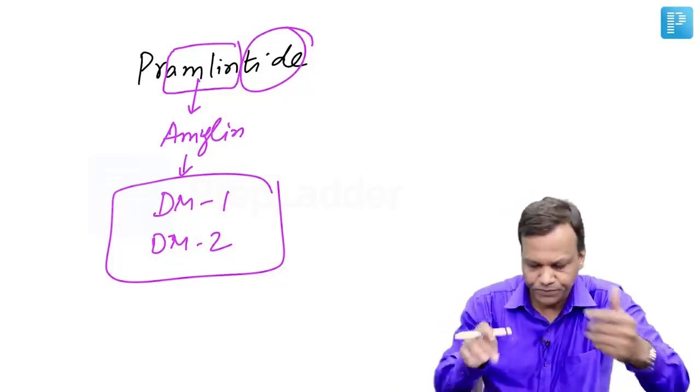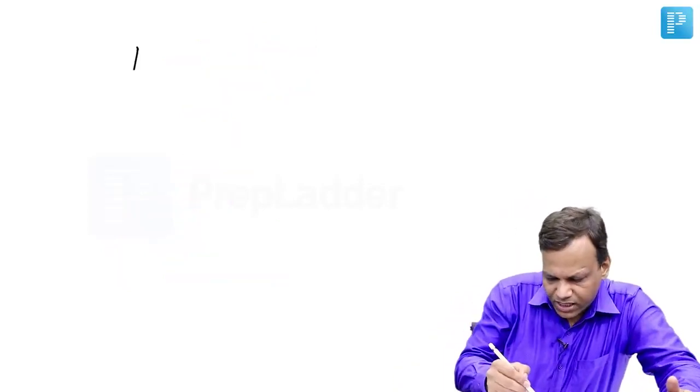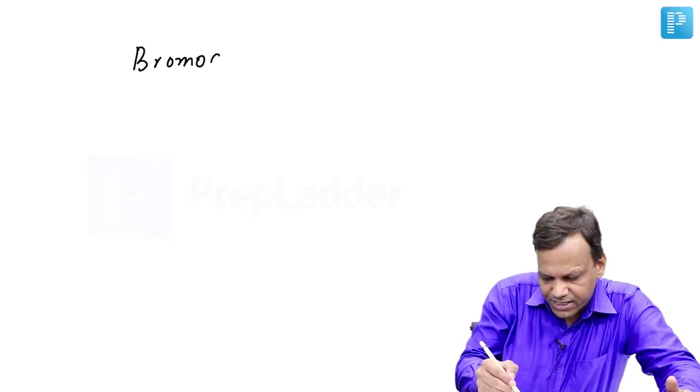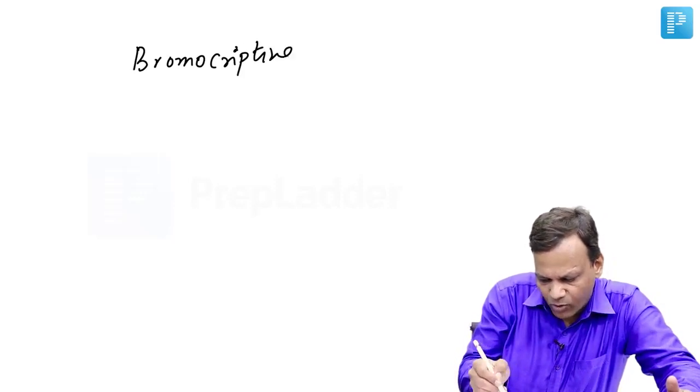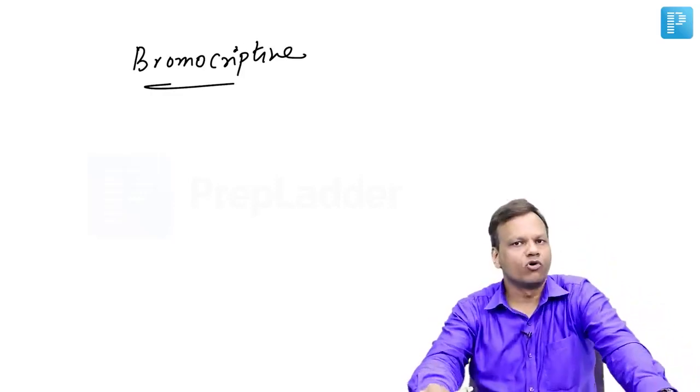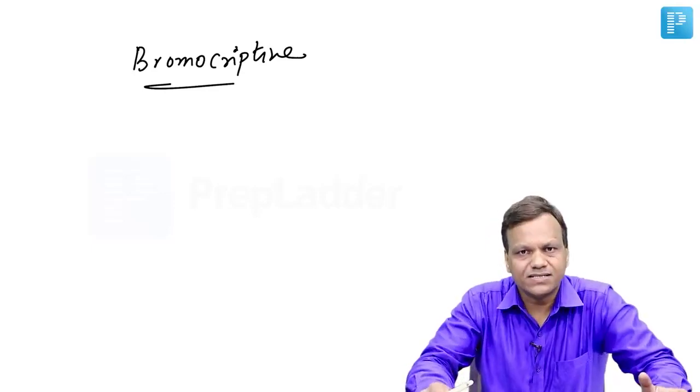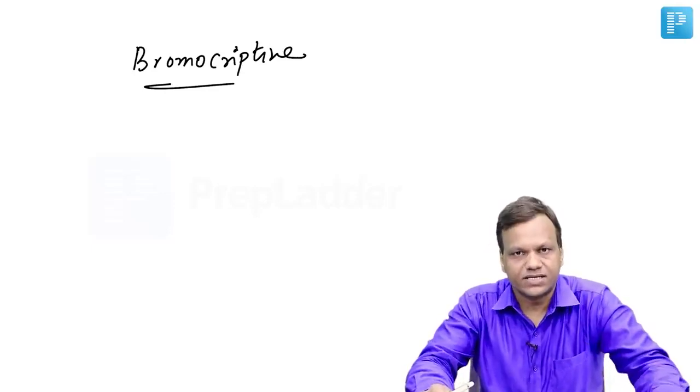2 diabetes. And lastly, there is another drug which is called bromocriptine. Yes, it is the same drug which we discussed in hyperprolactinemia. It has also been approved in type 2 diabetes mellitus. It decreases insulin resistance.